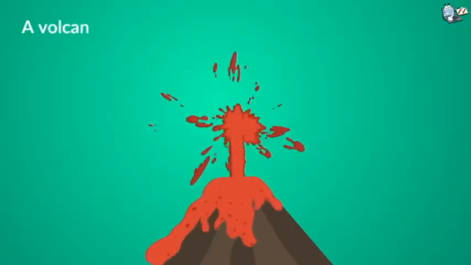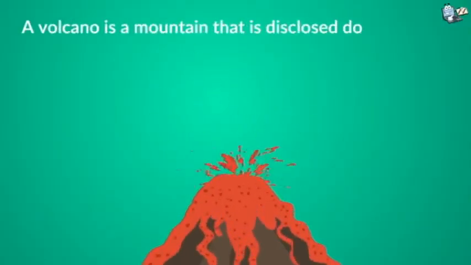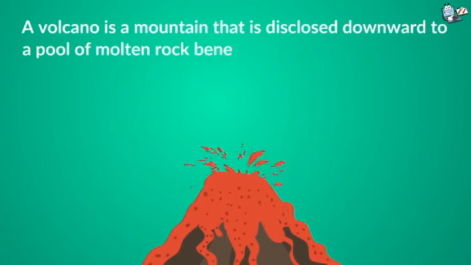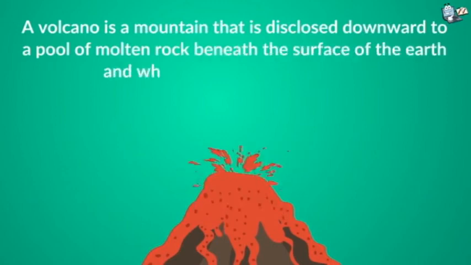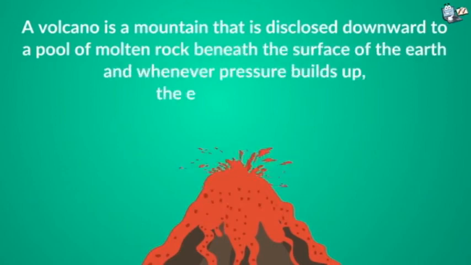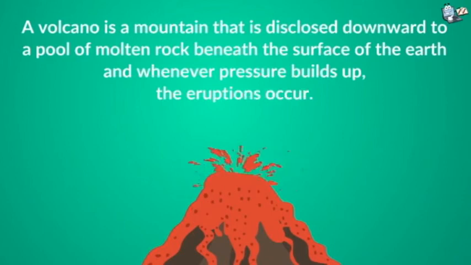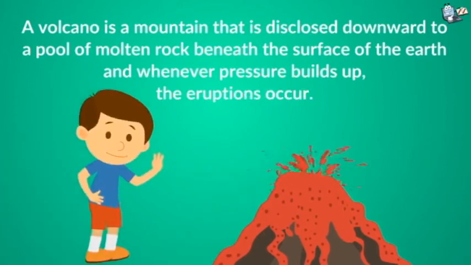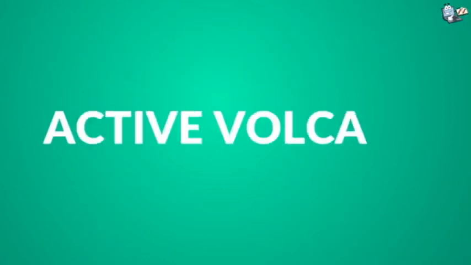So children, a volcano is a mountain that is connected downward to a pool of molten rock beneath the surface of the earth, and whenever pressure builds up, eruptions occur. So children, there are three types of volcanoes.